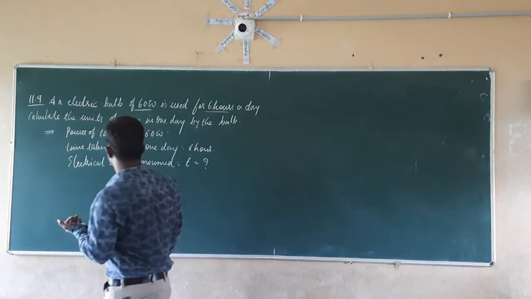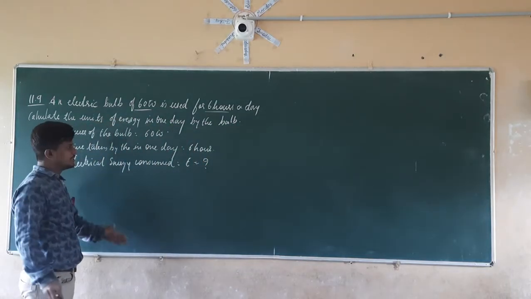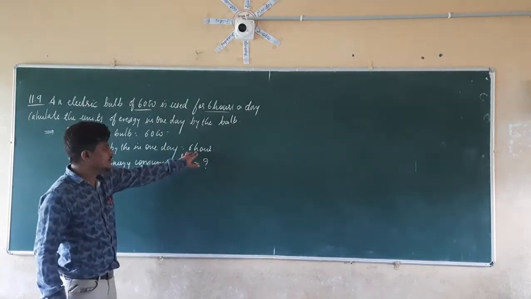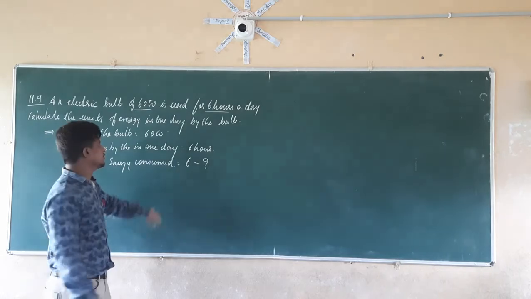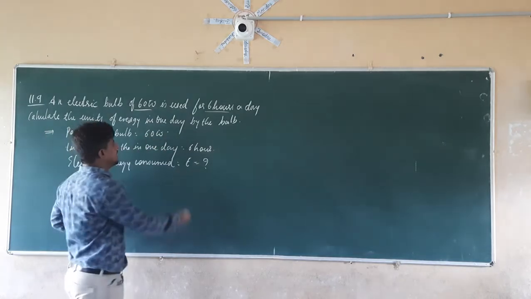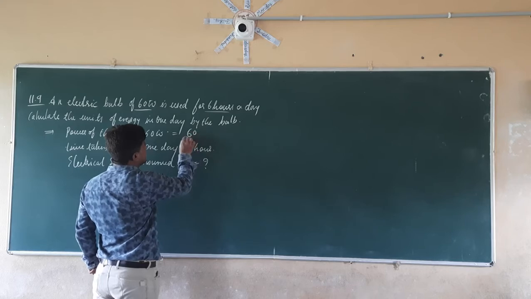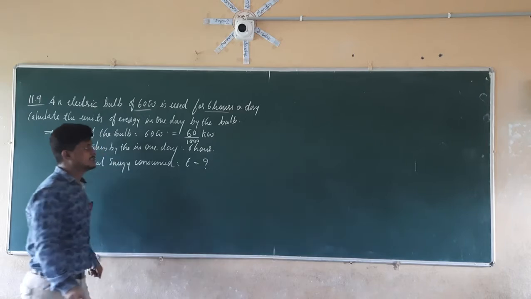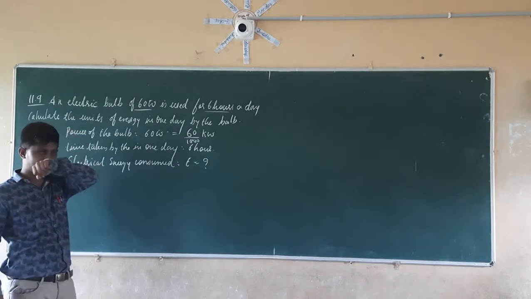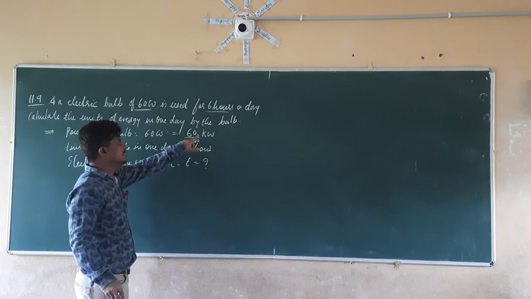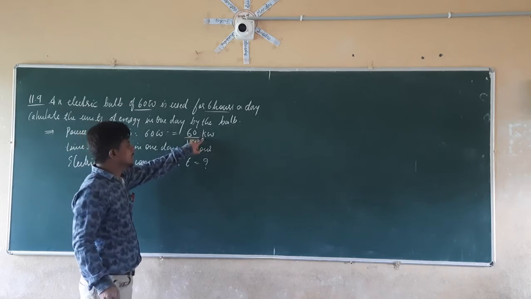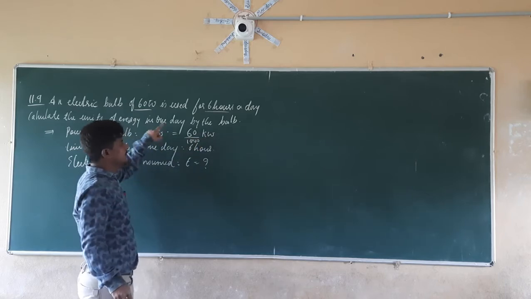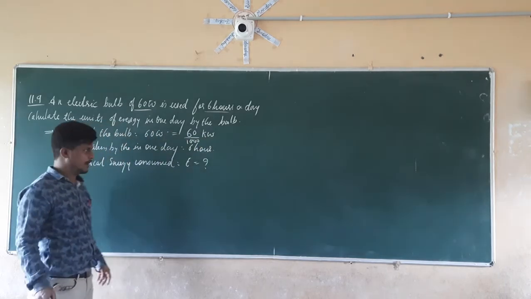So if you check here, 1 unit is equal to 1 kilowatt hour. Here the power is given in watt and the time is given in hours. So we have the hour, but to get kilowatt hour, we should convert watt into kilowatt. For that reason, I am going to divide it by 1000, so it is going to become kilowatt hour. Kilo is equal to 10 raised to 3. So 60 watt can be written as 60 divided by 1000 kilowatts.